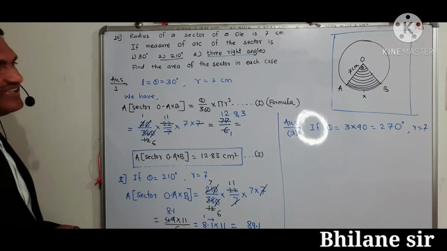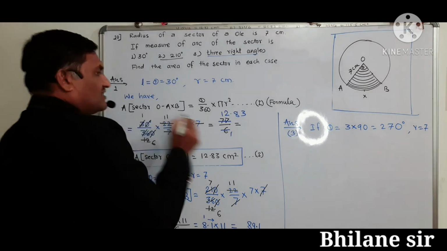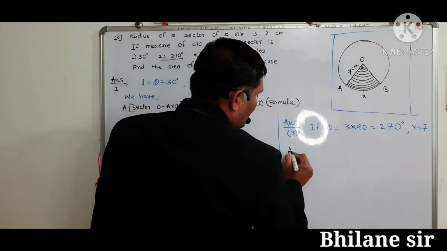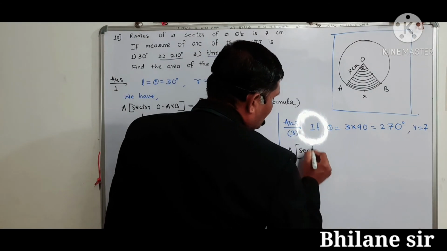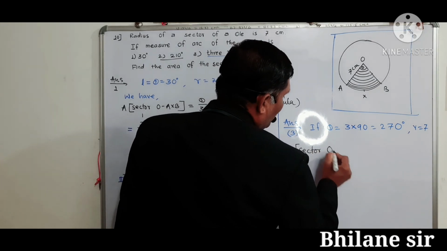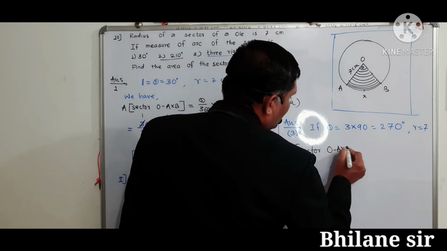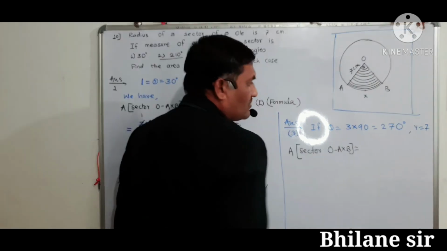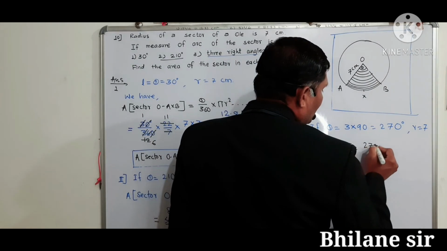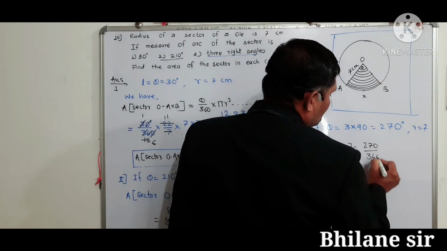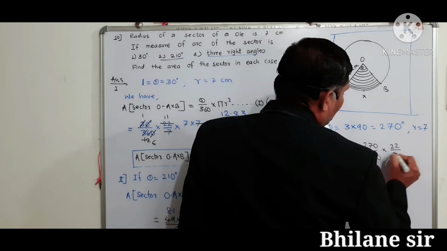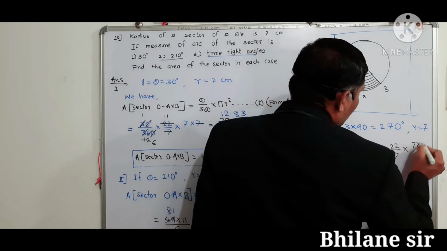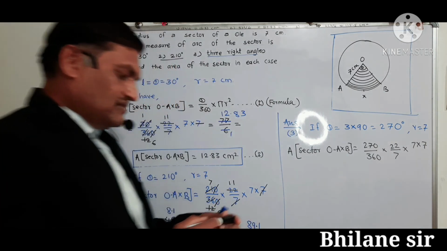Sorry, extremely. Putting these values in equation number first. Area of sector OAXB is equal to theta 270 upon 360 into pi 22 upon 7 r square 7 into 7.